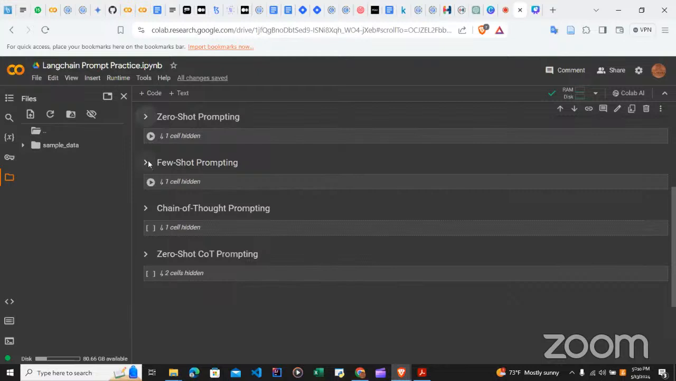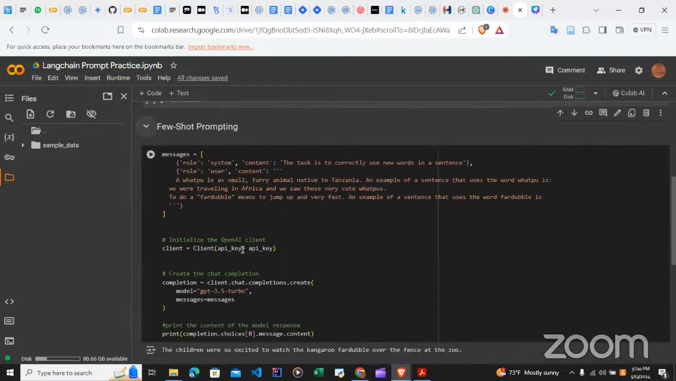So the second one we talked about was few shot prompting, and that one is more like adding a layer to the zero shot prompting. I have it defined as above. We have system giving it the context of what I want it to do. I said the task is to correctly use words in a sentence. That is the context that I want. Then I'm defining another role for the user. Then the content of that is to give it a sentence.